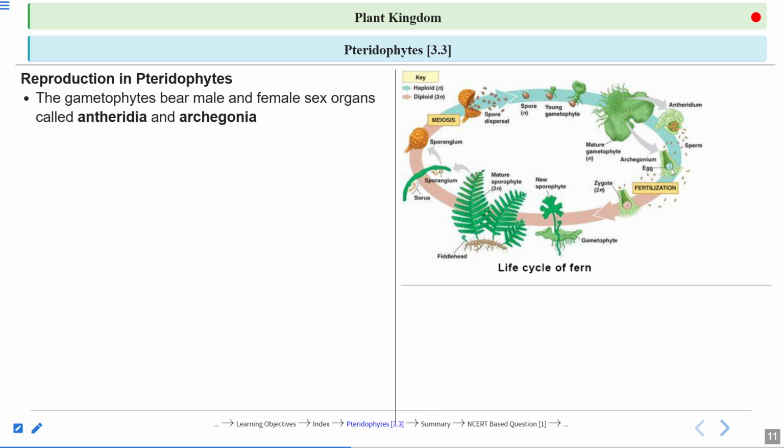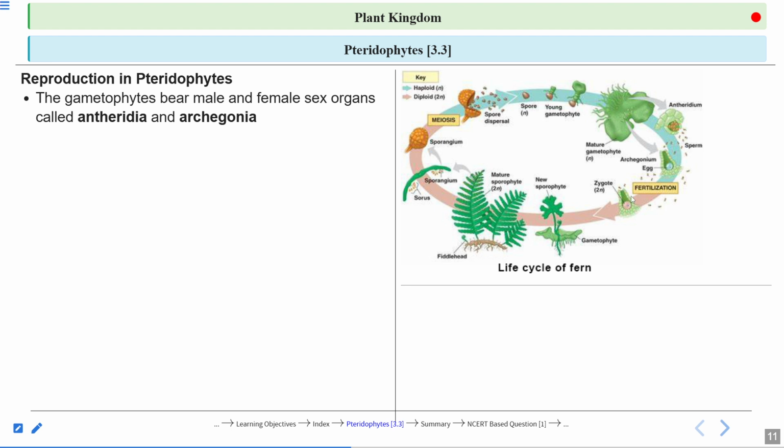Archegonium has an egg. Inside the archegonium, there is one single egg. In the case of antheridium, many sperms are there. These sperms are flagellated, and with the help of water, they move to the archegonium neck region, enter inside the archegonium and fertilize the egg. Now, as the egg gets fertilized, what structure is formed? Diploid zygote.